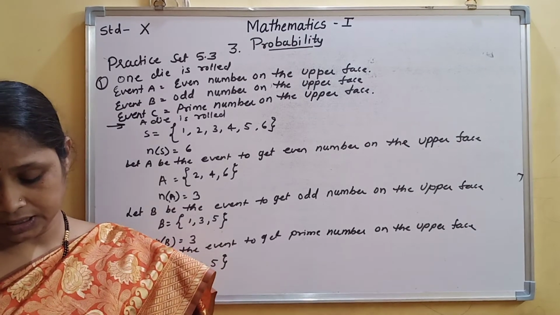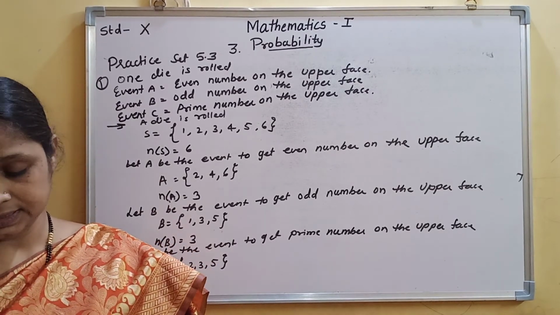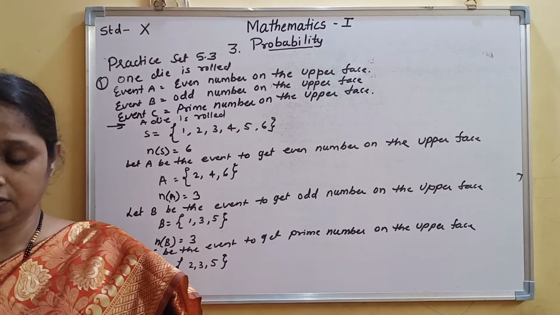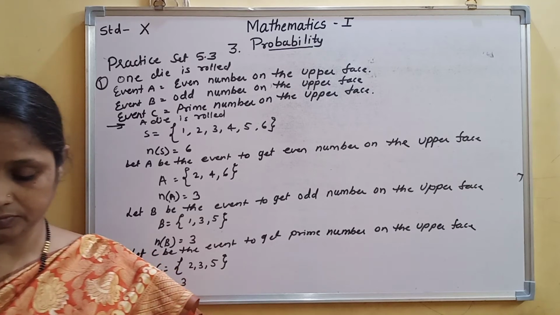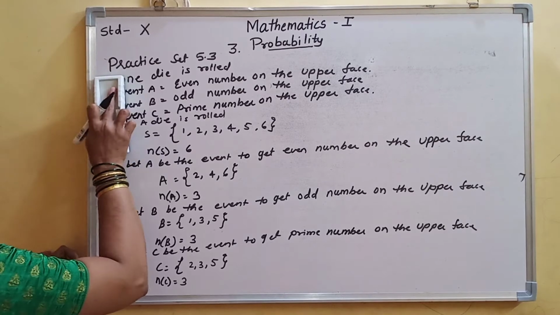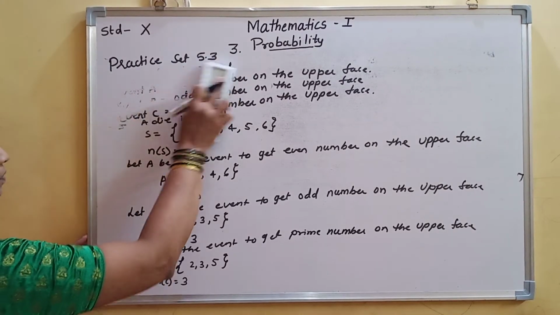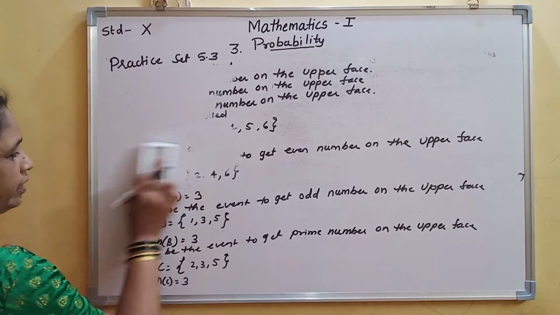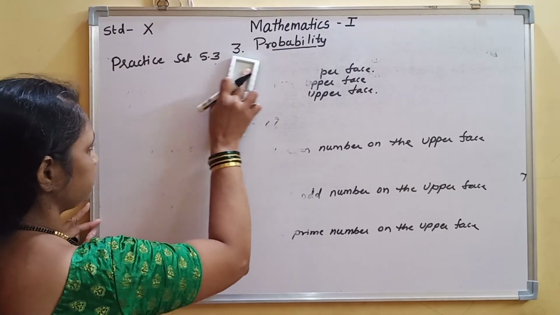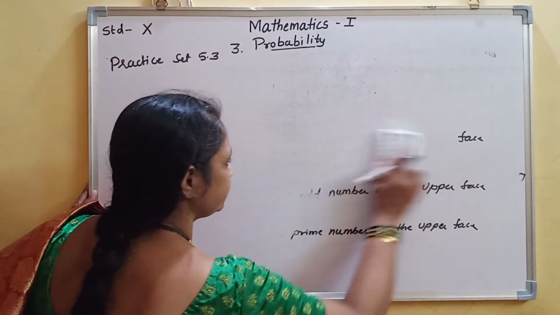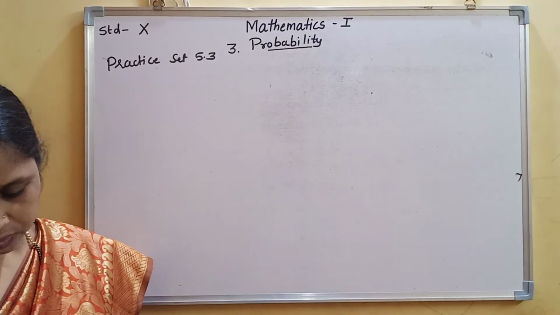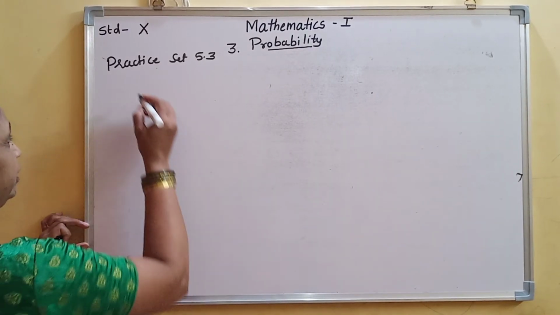Now see, in the next example it is said that 2 dice are rolled simultaneously. Now this you have to write. Now the next question, I am not writing it because then the place will not be sufficient to write the answer. So I am not writing the question. Here it is said 2 dice are rolled.